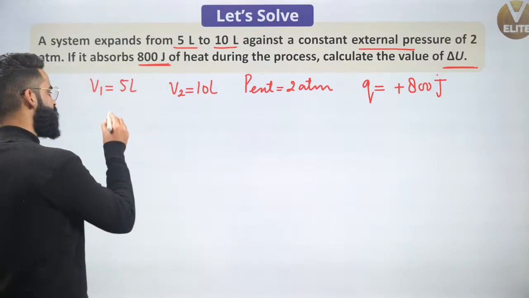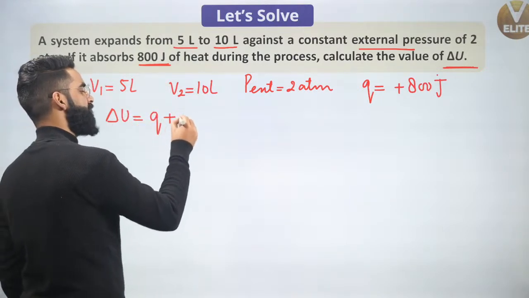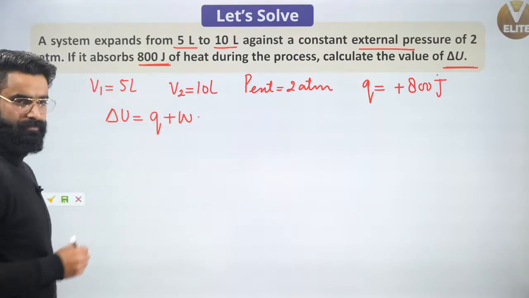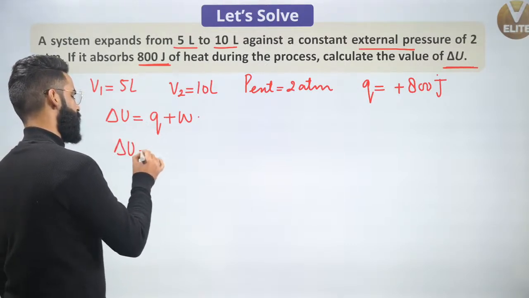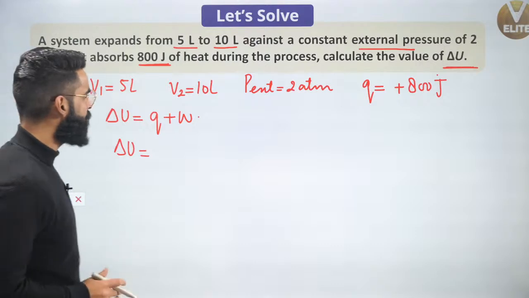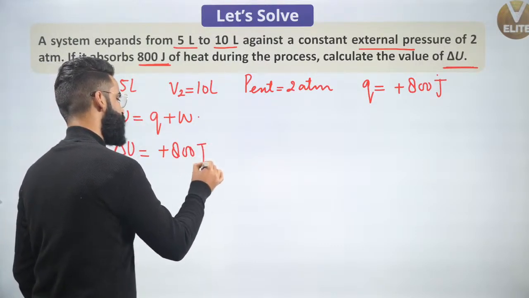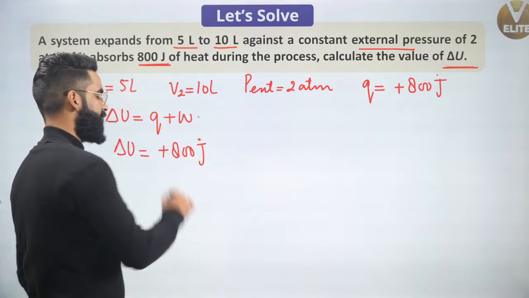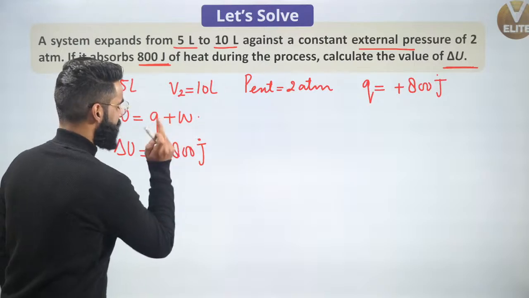Now, as per the first law of thermodynamics, we know delta U is equal to Q plus W. I'm going to write it like this. Delta U is equal to... Do I know the value of Q? Absolutely, it's plus 800 joules. I'm going to write its units with it so that you won't get confused. Now, delta U is equal to plus 800 plus W.